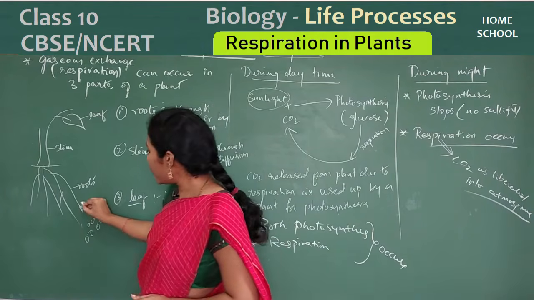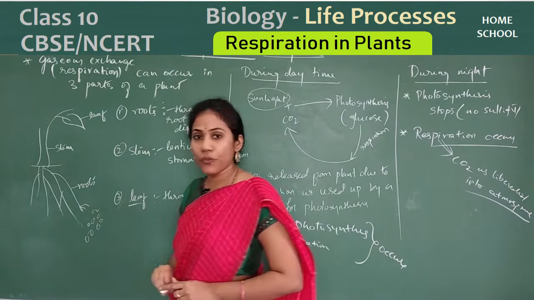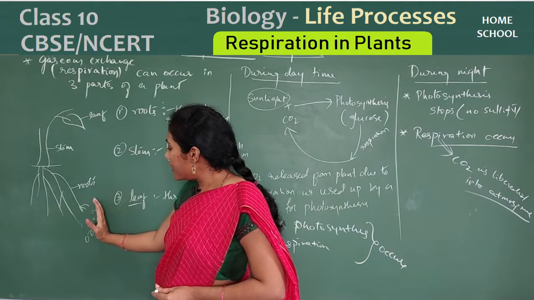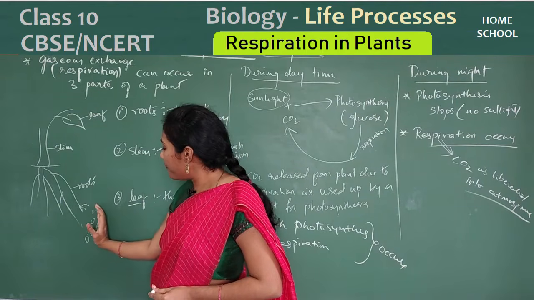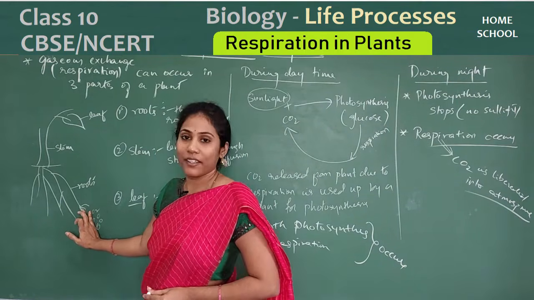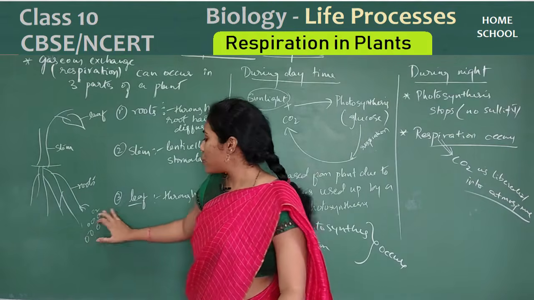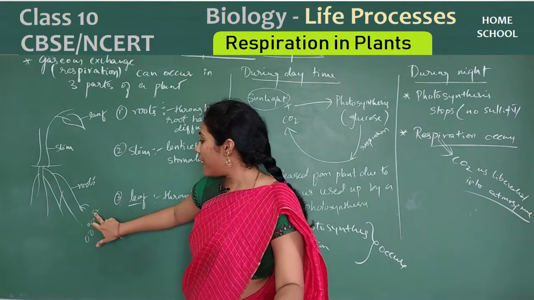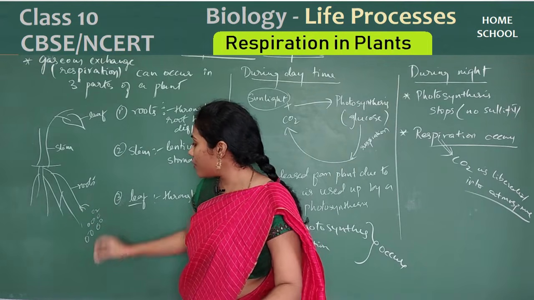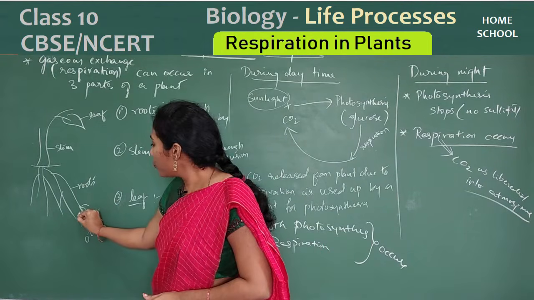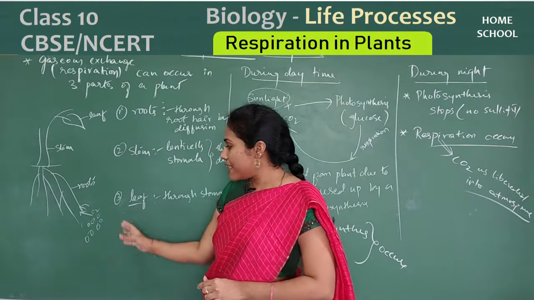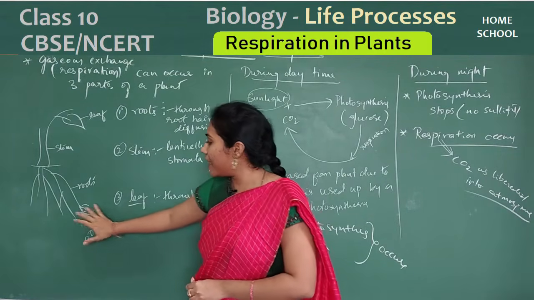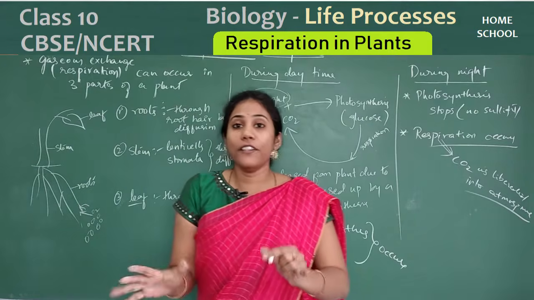For respiration, what do you want? Oxygen you want. So soil has more oxygen. So this oxygen will move from soil to root hair. This is what we call diffusion. Soil has more oxygen, root does not have oxygen. So slowly this oxygen will move from soil to root hair. Got to know? So this movement of gas from higher concentration area to lower concentration area is called diffusion.